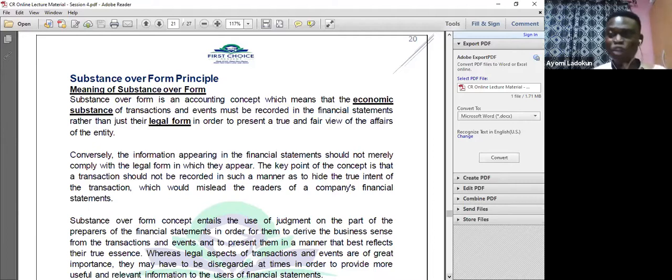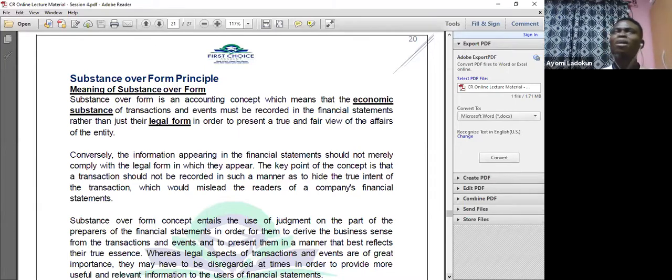And I'm sure you might have come across this in your financial reporting or even in corporate reporting, but nobody is telling you that it's actually substance over form. But that's what we have been doing, okay? So that's why I said it's not expressly stated in the syllabus, but they keep testing it. They either test this directly, or when you prepare your group accounting or your cash flow statement, it comes up.